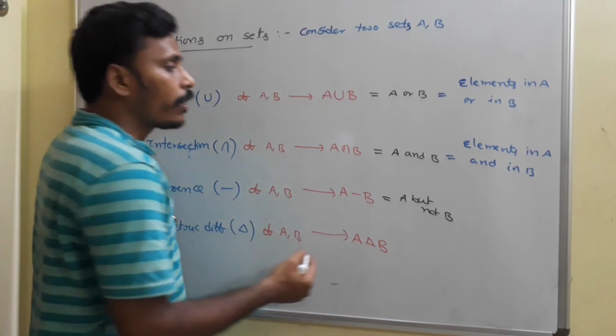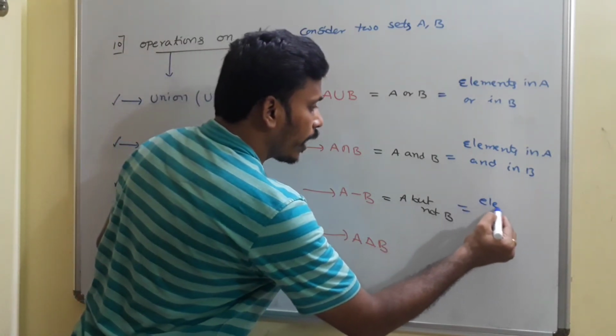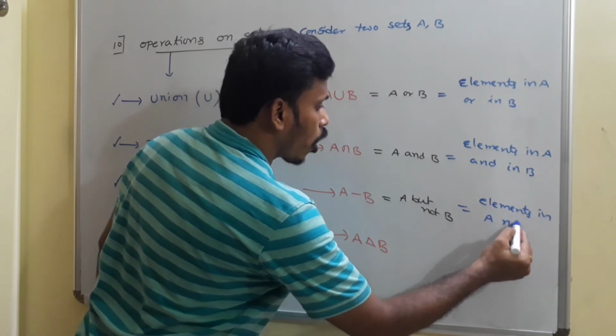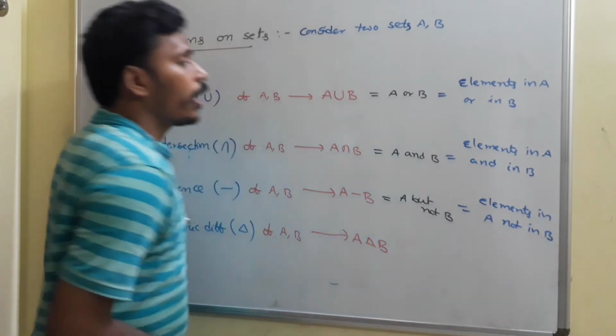A but not B means elements in A, not in B, and that is A minus B.